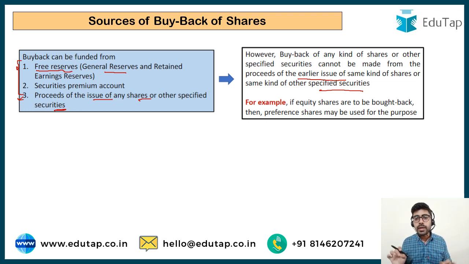This is not permitted. If you have to buy back equity shares, then you can use preference shares for that purpose. You can issue preference shares, collect funds out of it, and then use it to buy back the equity shares.